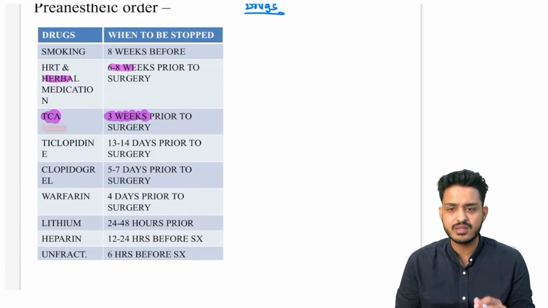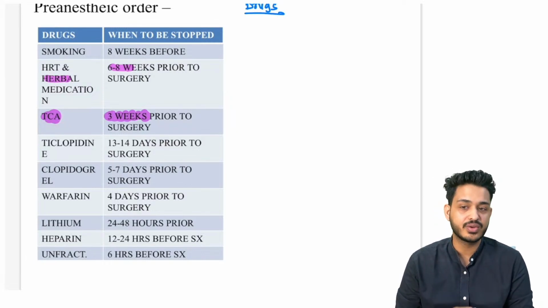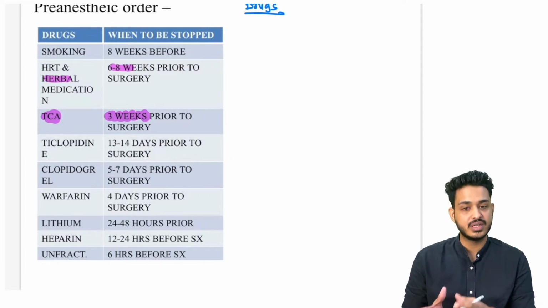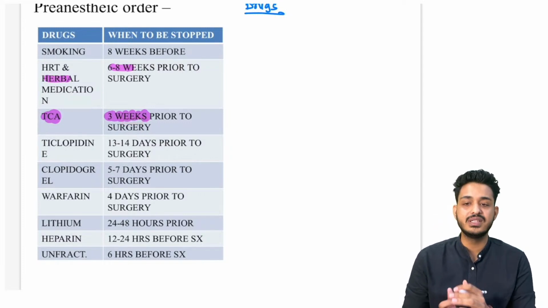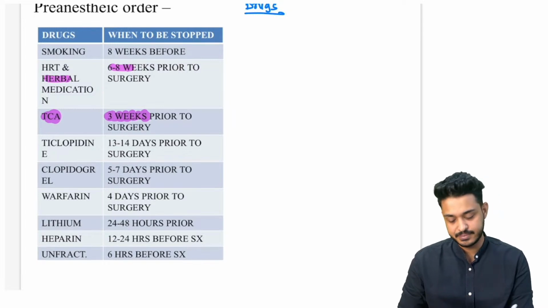You can join and you can get the PDFs, right? So we are having all the PDFs of all the classes. I have already taken 5 sessions, that is already there in the group itself, right? So TCA is going to be tricyclic antidepressant. If the patient is on TCA, he needs to stop these drugs 3 weeks before the surgery.